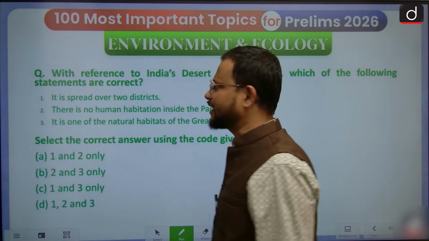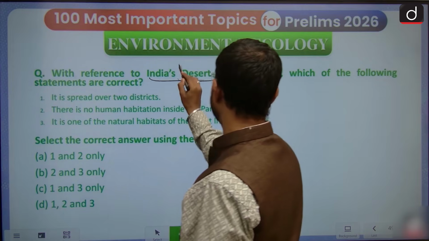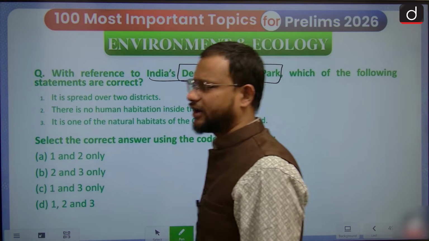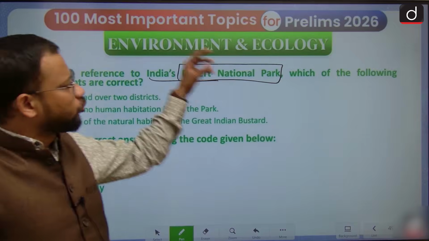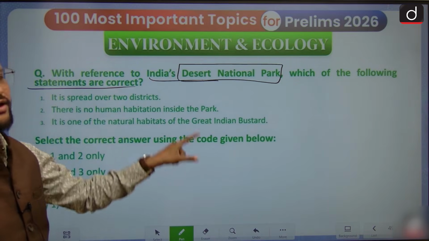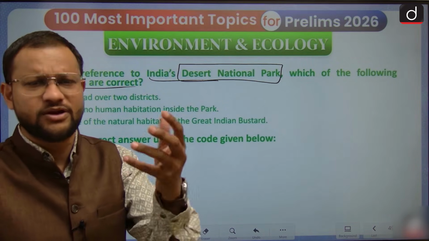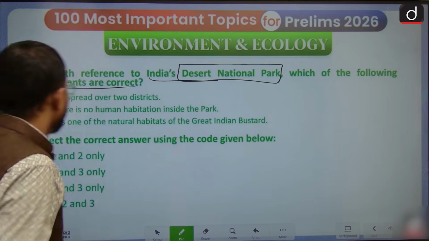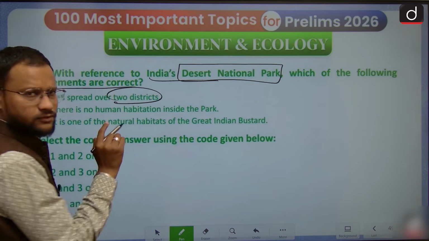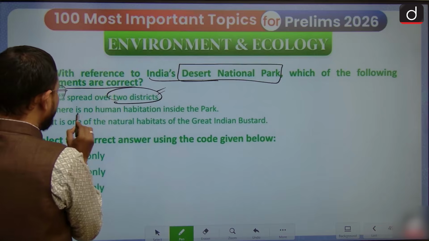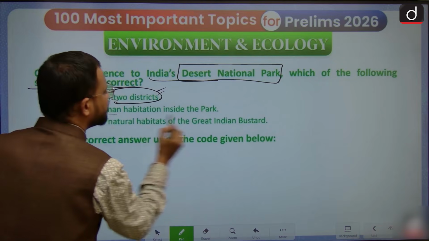Next, with reference to India's Desert National Park, which of the following statements are correct? That is on Biosphere Reserve; you may consider protected areas, whatever. It is spread over 2 districts, yes. There is no human habitation inside the park.